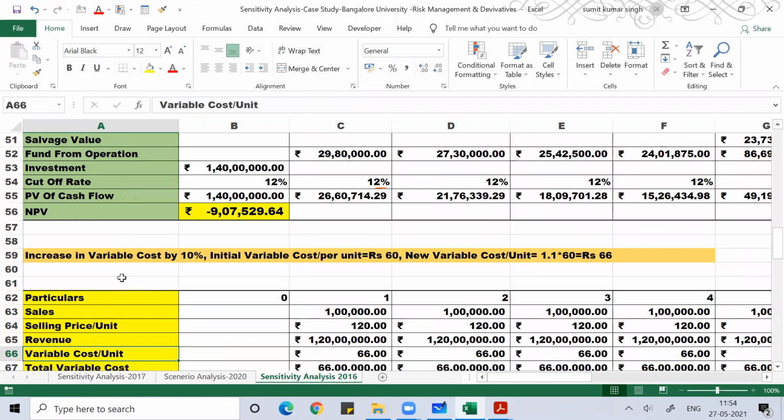Why should we do the same thing again? Already you learned this, right? Sensitivity analysis. What is sensitivity analysis? You change one variable and you see the impact of the change of that one variable on your NPV. That is what we do in sensitivity analysis.